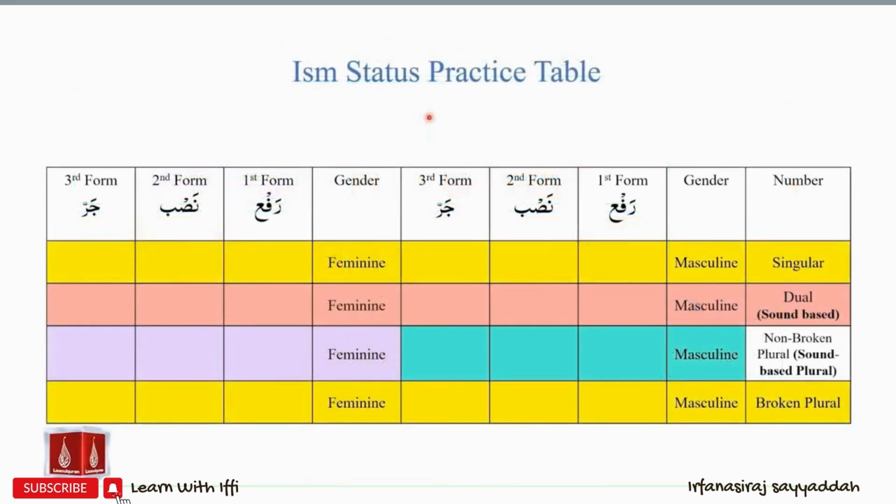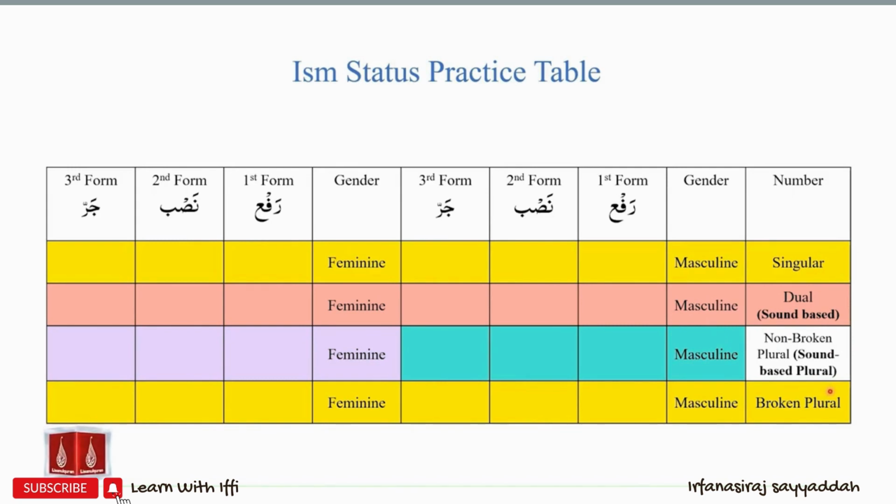We will use this table to do the practice of the status of ism. In the table, we have a column for masculine asma and we have a column for feminine asma. For both masculine and feminine asma, we will try to identify the three forms of the status of the asma. We have a row for singular ism, we have a row for dual asma, we have a row for non-broken plural asma, both masculine and feminine, and finally we have a row for broken plural asma.